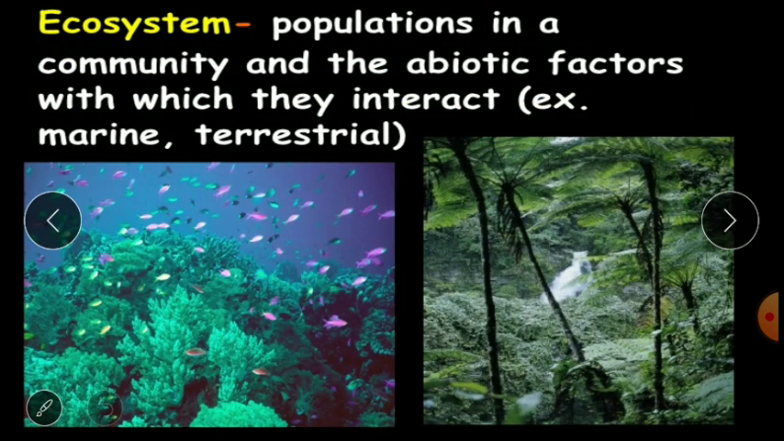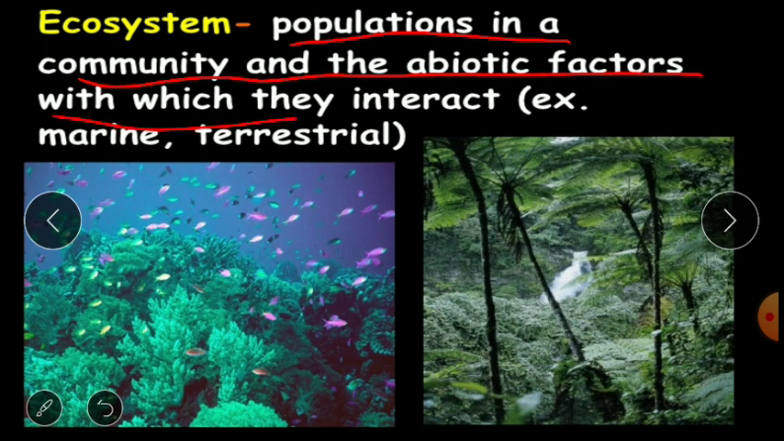Then comes your ecosystem. What is an ecosystem? So, ecosystem is nothing but a higher rank than the community, you can say. Means when many communities are staying together in a common place, it forms an ecosystem. For instance, populations in a community and the abiotic factors with which they interact form the ecosystem.